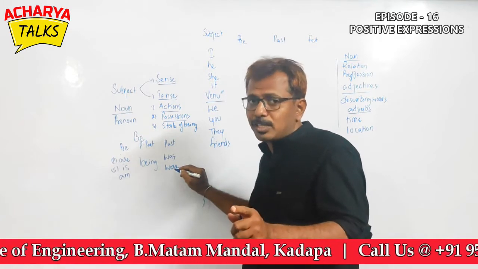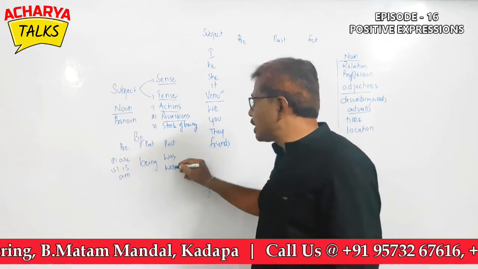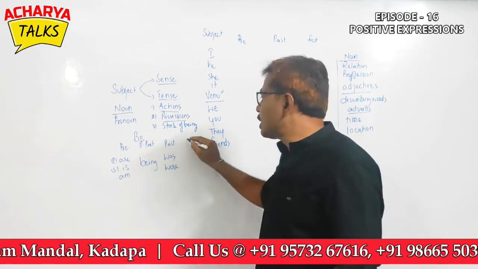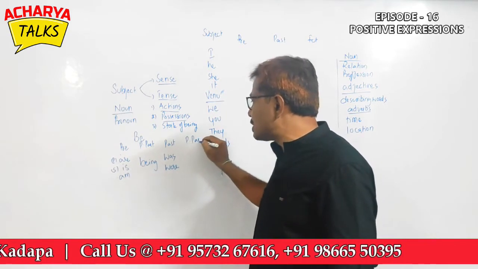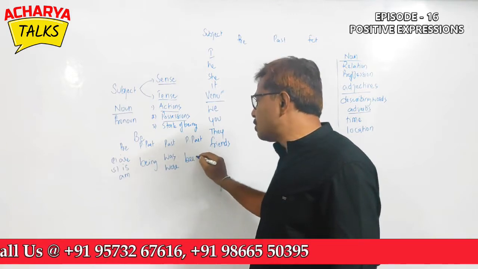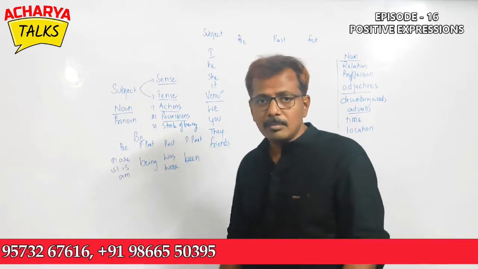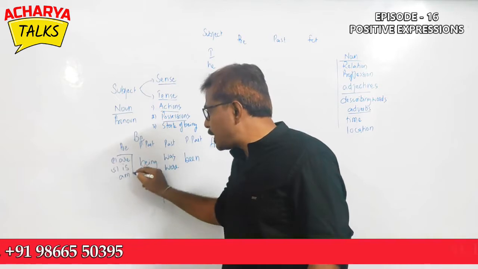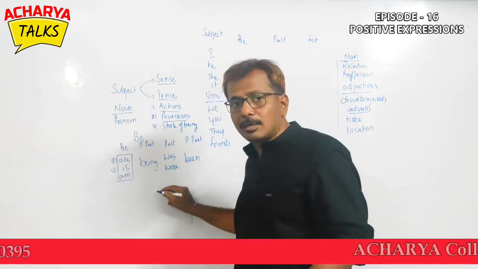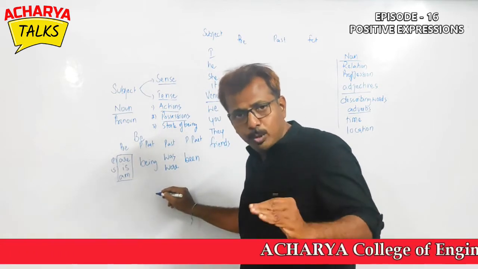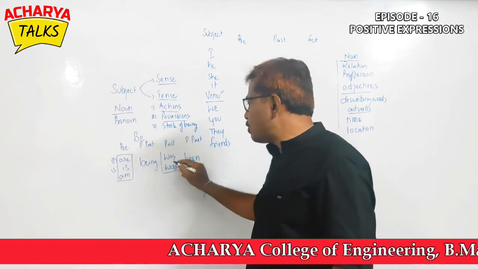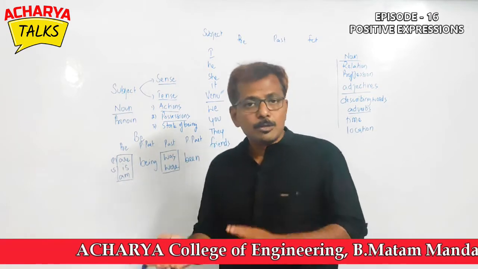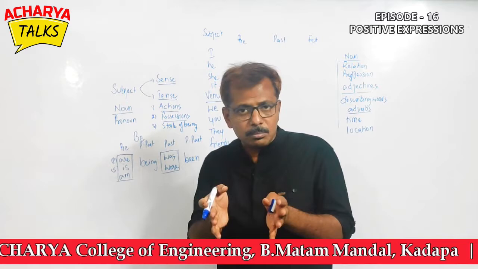Was is not good for singular and plural. That's the reason why we created two verb forms. Then we have past participle. Past participle, we designed it as being. From here, we have taken present forms am, is, are to talk about present, ippudu undatam, and past forms as was, were to talk about okappudu undatam.